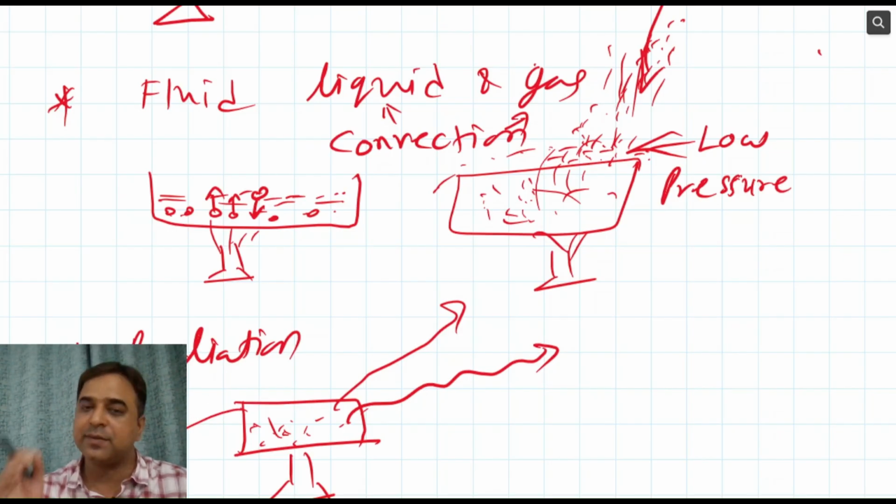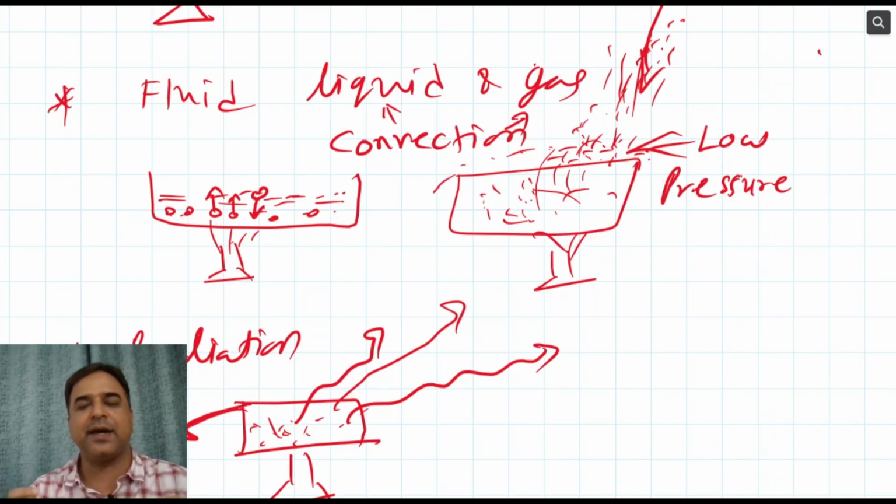Remember, what are the factors which are affecting? Here you need to remember the color. Black color absorbs more heat, so it is going to radiate more heat. White color, or a reflecting surface, absorbs less heat, so it will emit less heat. So texture as well as color, both are important. Understood? So this is all about energy transfer. Further doubts we can do next.